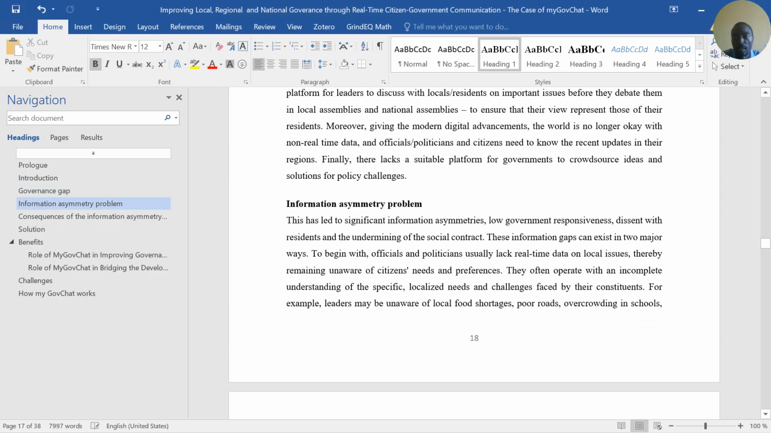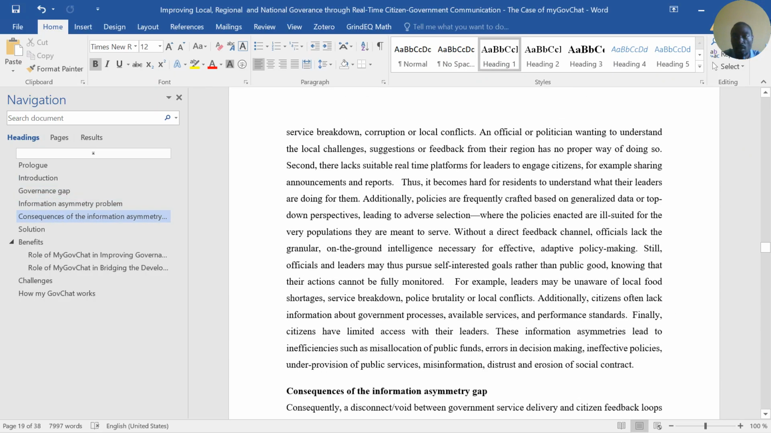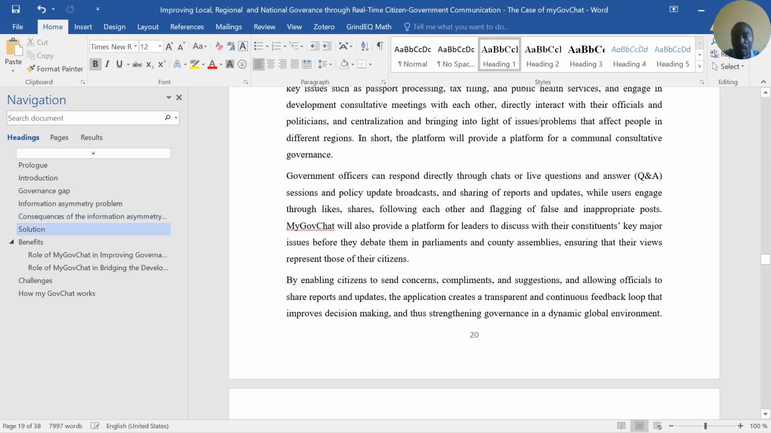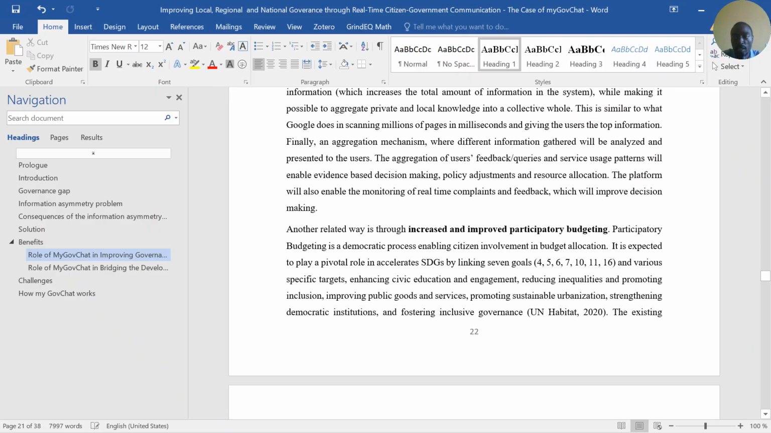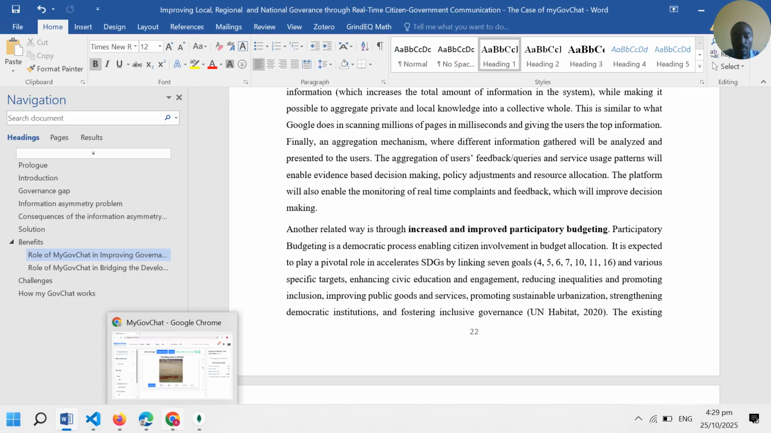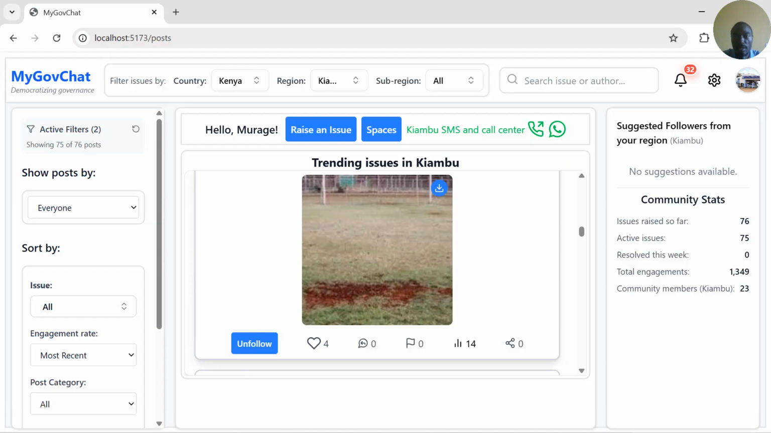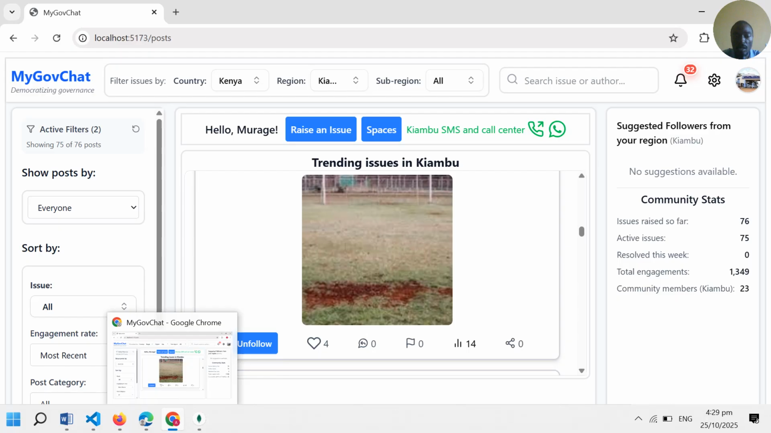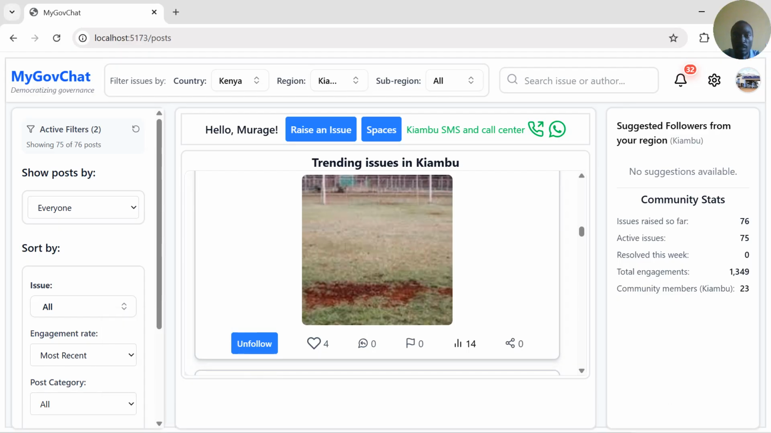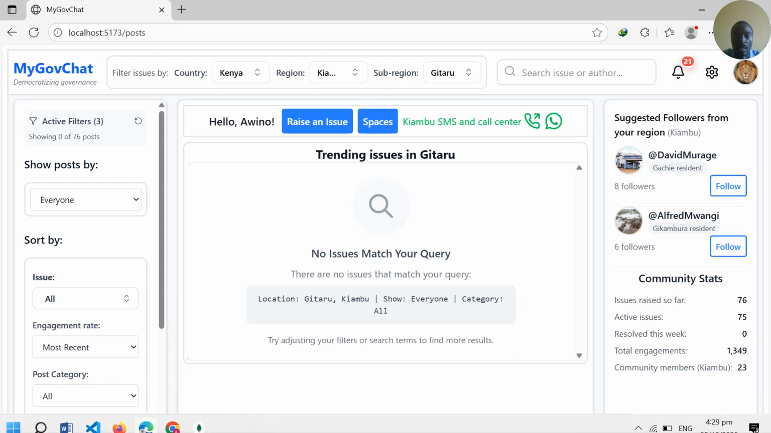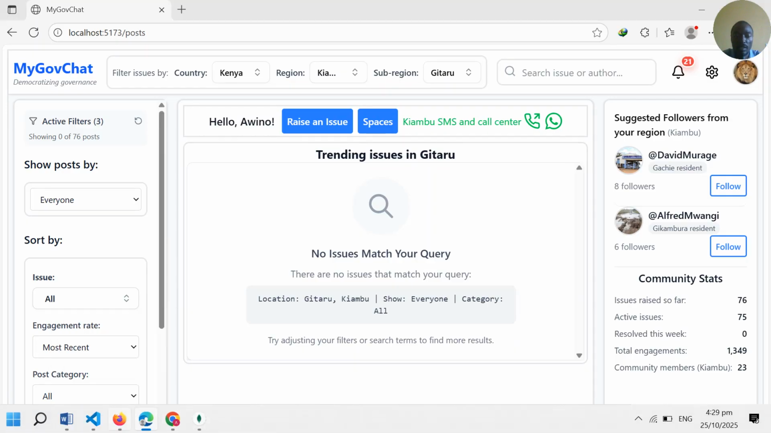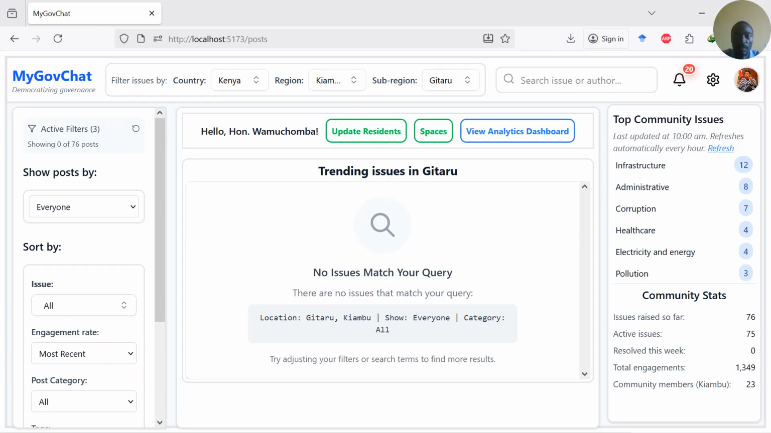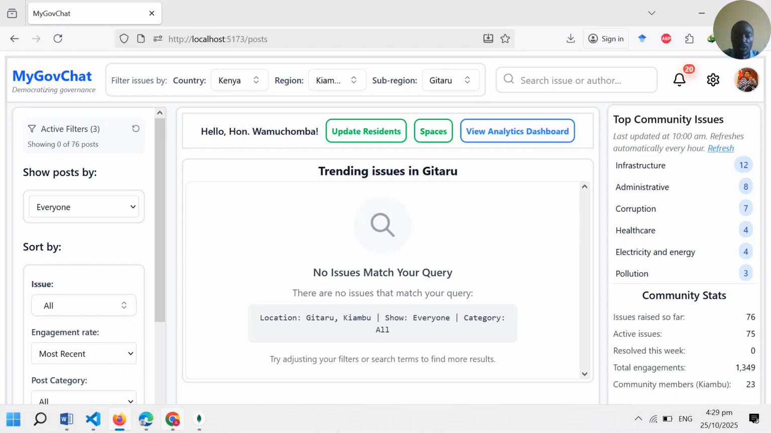I will do a comprehensive video covering this paper and going into the details of the application, but for now we will just have a brief overview of the application and how it's working. So I'm logged in on 3 different browsers. In one browser, that is Chrome, I'm logged in as Morage. In Edge, I'm logged in as Arino, and in Firefox, I'm logged in as Honorable Wamushoba.